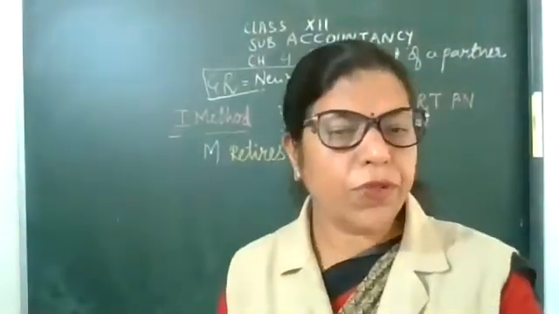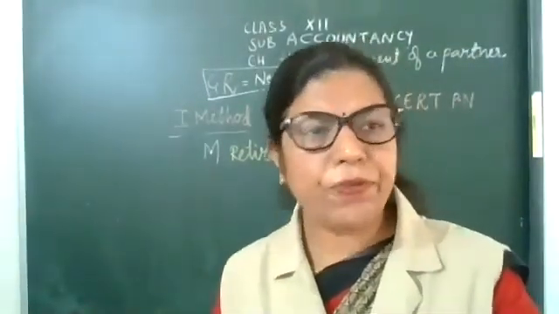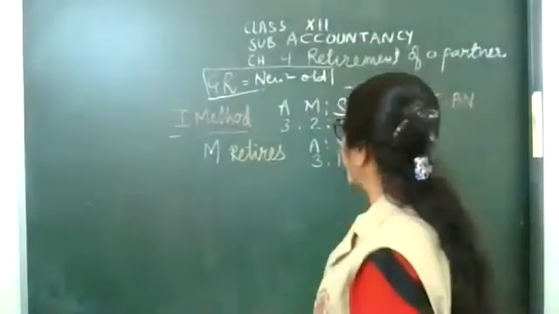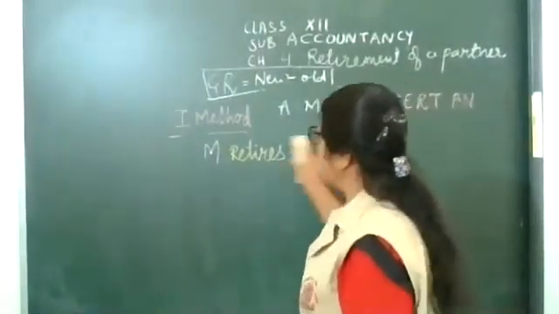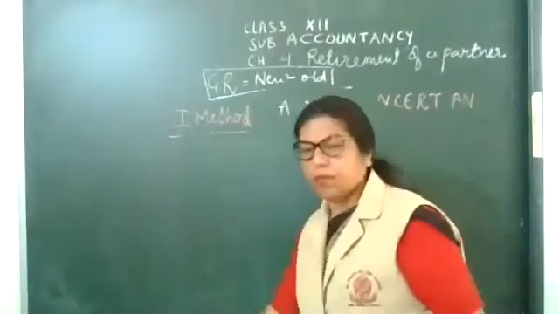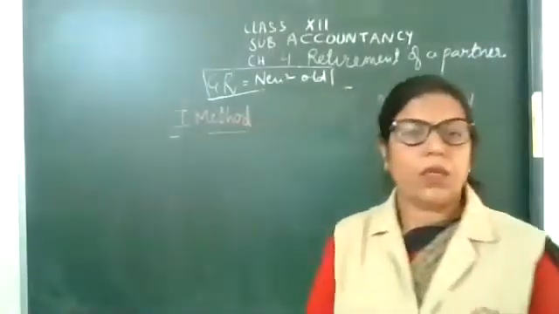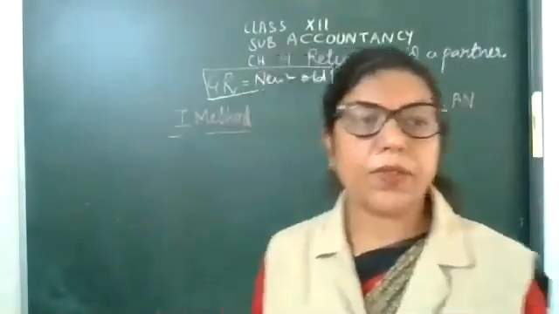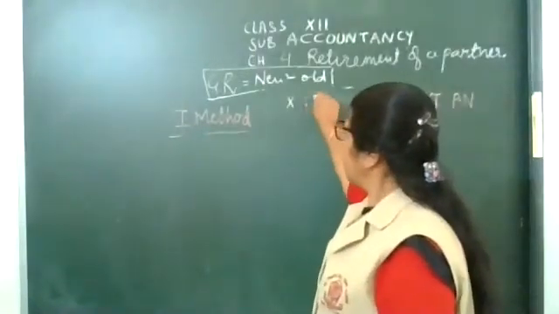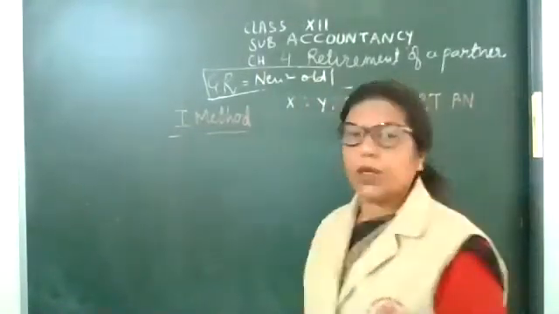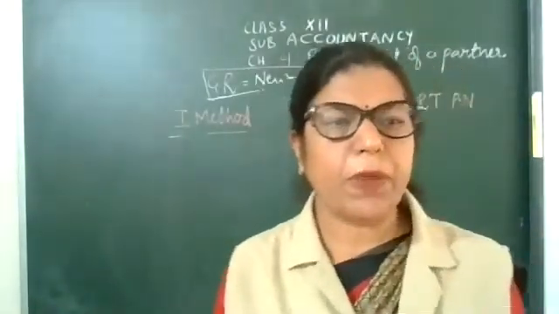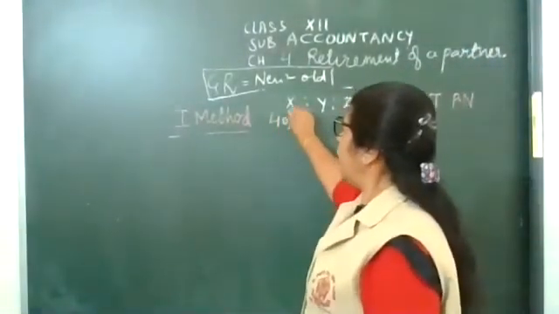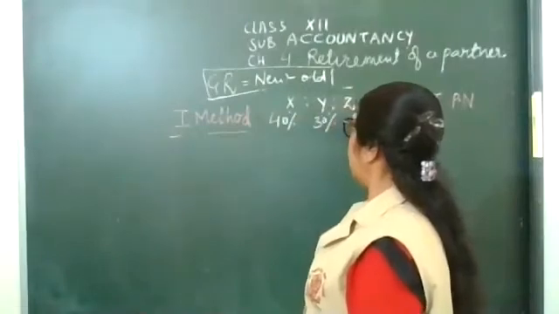Now, I am giving you one example, if the information is given in percentage form. X, Y, Z are partners for 40%, 30%, 30%.